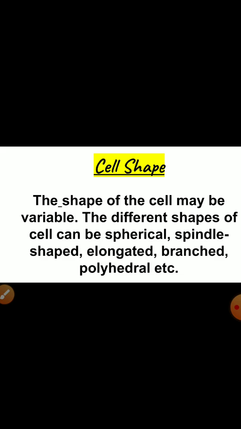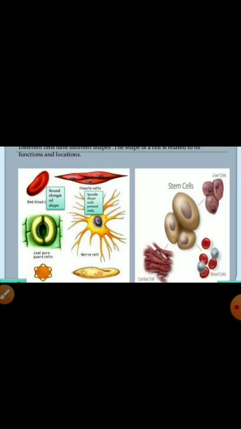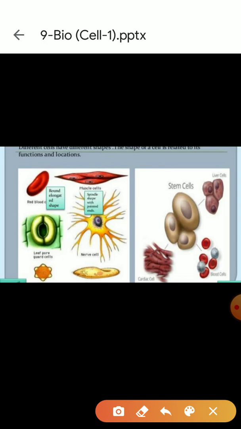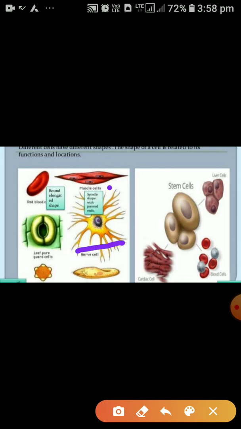After this, we are having cell shape. The shape of the cell may be variable. The different shapes of cell may be spherical, spindle shaped, elongated, branched or polyhedral, etc. Now in this diagram you can see different shapes of cell. You can see here we are having red blood cell, and you can see the shape of red blood cell. Then we are having nerve cell. Then we are having muscle cell which are in spindle shape. So different cells are there. Some are in spherical shape and some are in different ways. So in this way we can conclude the cells can be of different shapes.